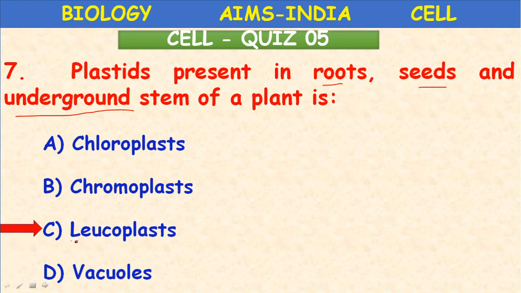Leucoplasts, because storing food material is the main function of leucoplasts. Of course, vacuoles also store fluids to maintain osmotic balance. Chloroplasts are for photosynthesis. Chromoplasts give color to the petals of flowers to attract insects and animals for cross pollination. So the correct answer is C, leucoplasts.